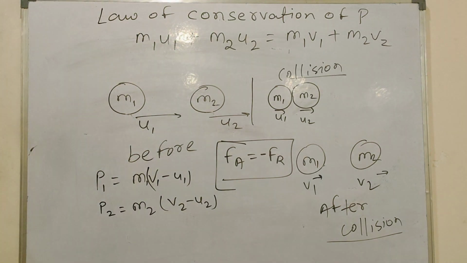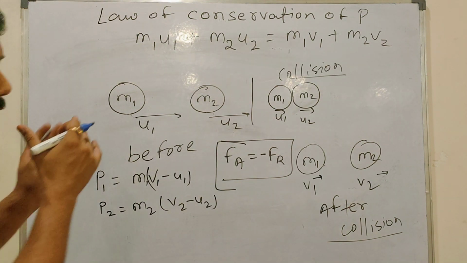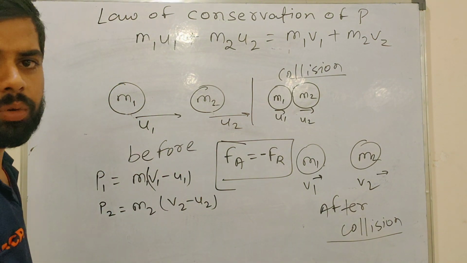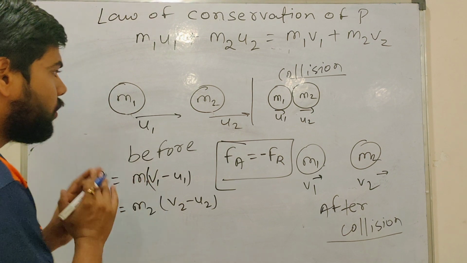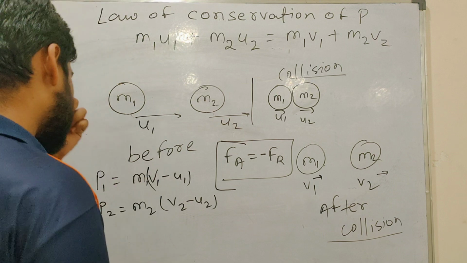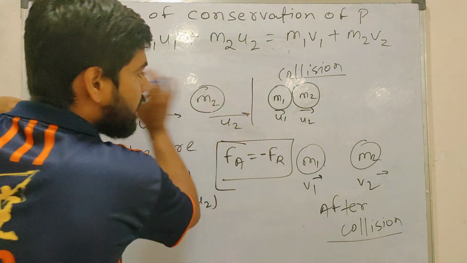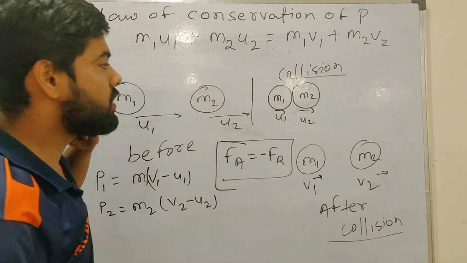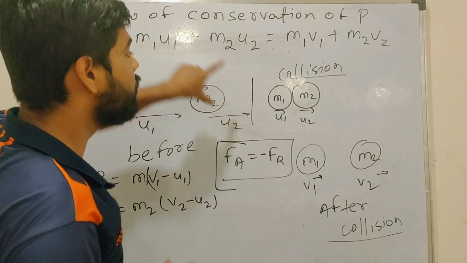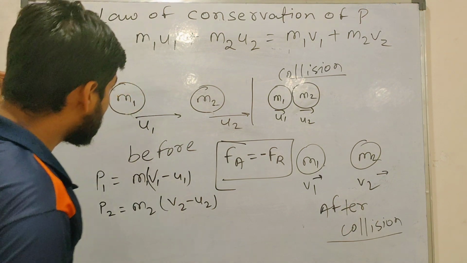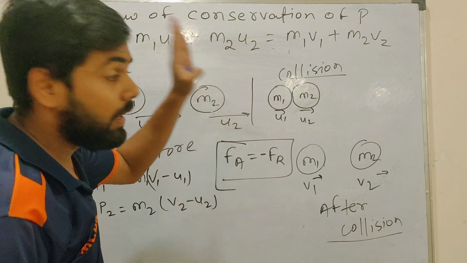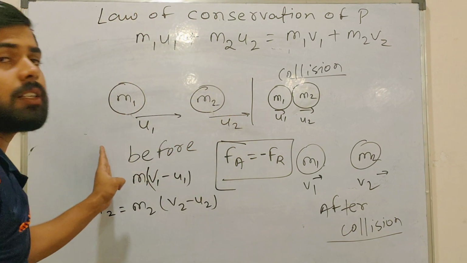Any doubt? No, sir. Now you tell me what is your action and what is your reaction. See, your action is m1 and reaction is m2. You are going with some force, you did action on m2. So in return, it will do some reaction on m1. m1 does action on m2 in the collision, and in return m2 gives some reaction to m1.